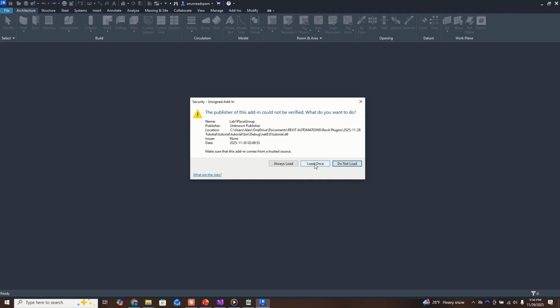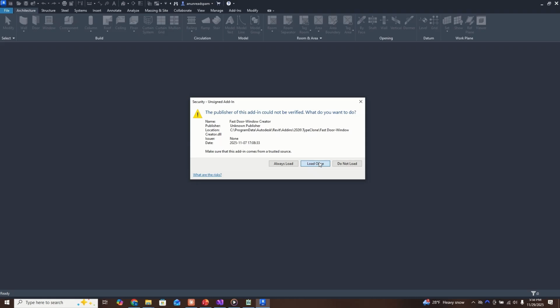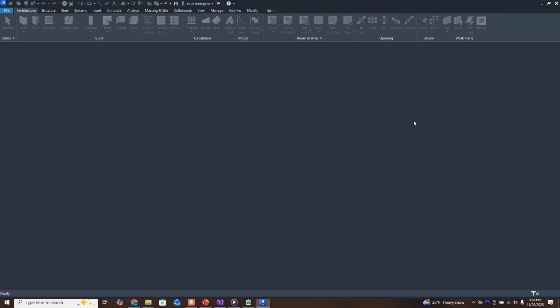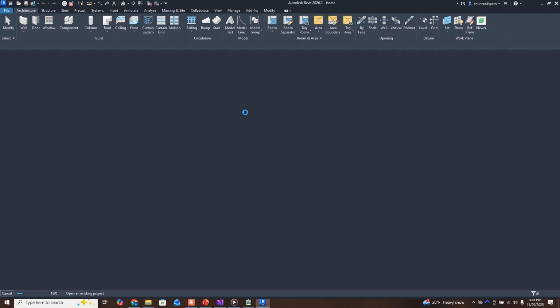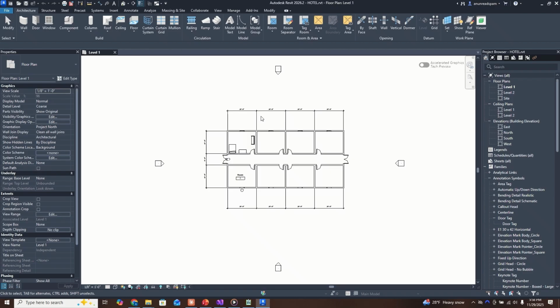Alright, so here it's giving us a publisher warning. That's normal. The only way to get rid of this is to register the plugin with a company that works with Autodesk to make this warning go away. But we're not worried about that since we made the code. We can trust it. Alright, now let's see if the plugin actually works. Let's see what happens. If it gives us an error, then we'll just tell the AI what the error is, and it'll give us a solution.